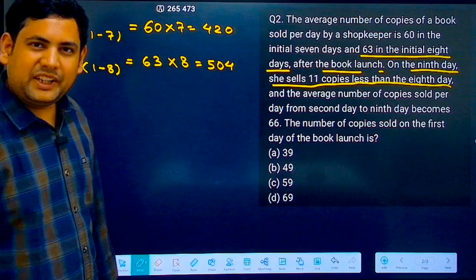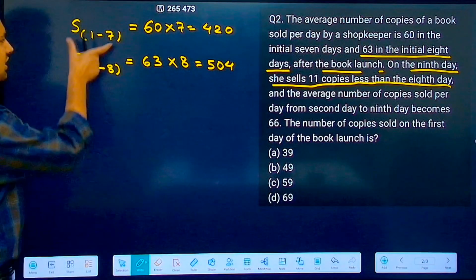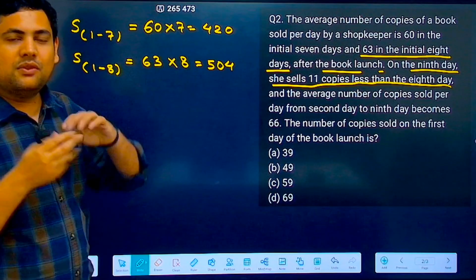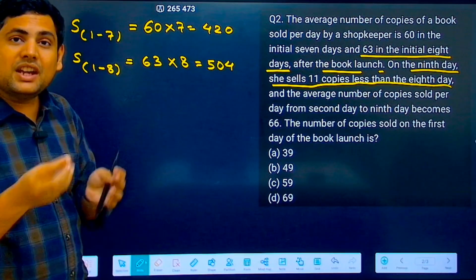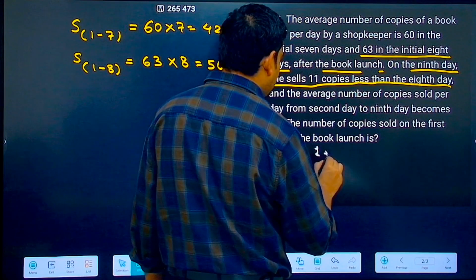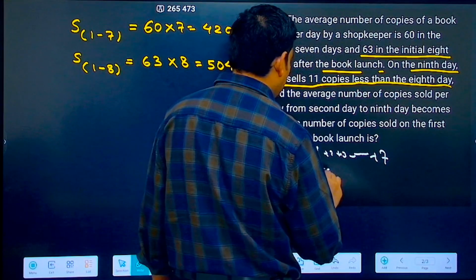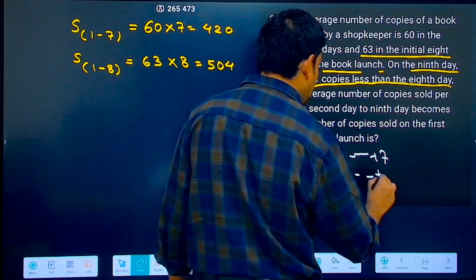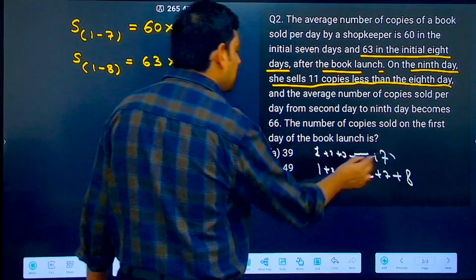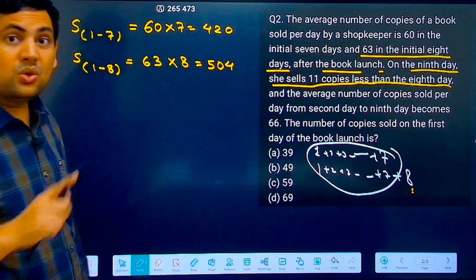So first I must find out the number of copies sold on the 8th day. How do I find that? This is 1 to 7, this is 1 to 8. If I subtract this from this, what I am essentially getting is what he sold on the 8th day. Because essentially, this is the sum up to the 7th day, and this is 1 plus 2 plus 3 up till 7th plus 8th also. So this is common. This will be subtracted and what is left is what he sold on the 8th day.